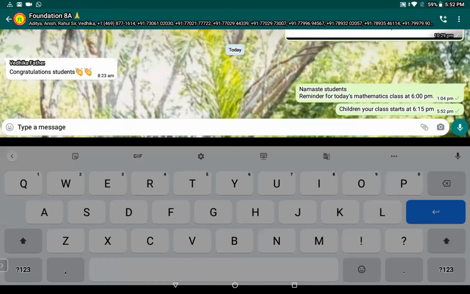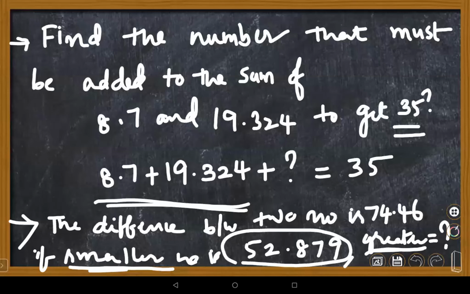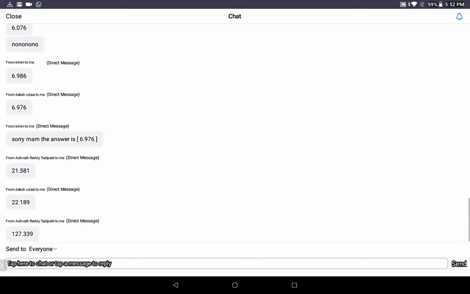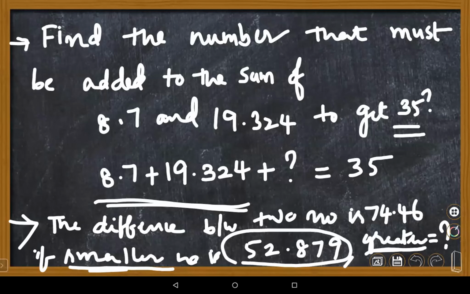Yeah, children, see here. Children, please, are you able to do the previous bit and this bit? Lohini also gave the answer, ma'am. You can check. Okay, now I'm checking. One minute. Yeah, you are correct right now. Ma'am, 127.339, ma'am. Very good, Karthik. Brother Karthik, you are correct. Ma'am, you already displayed the answer on the screen. Oh, before that?